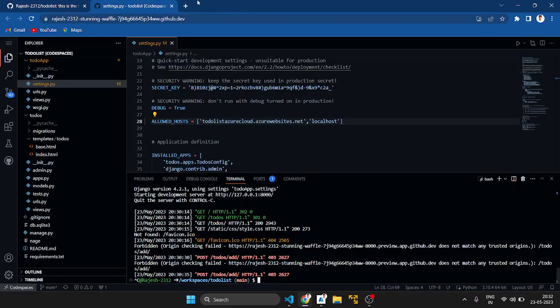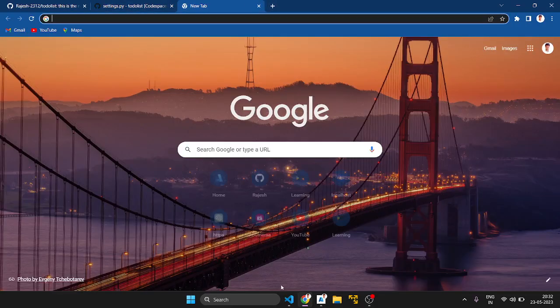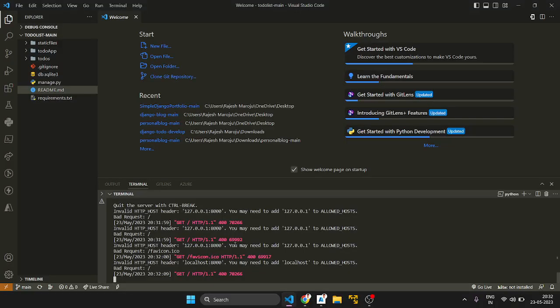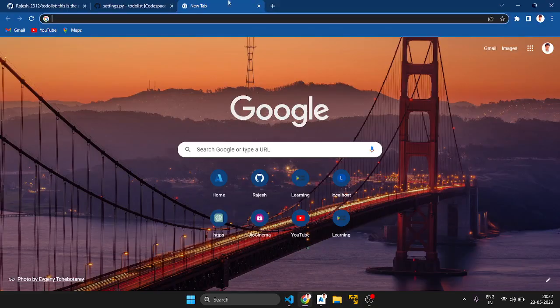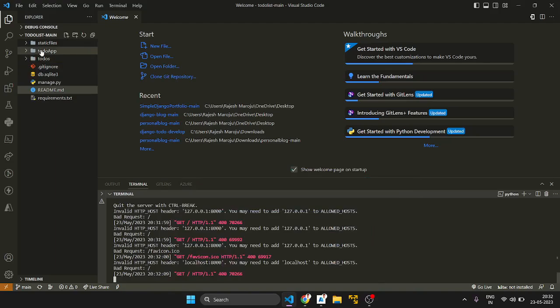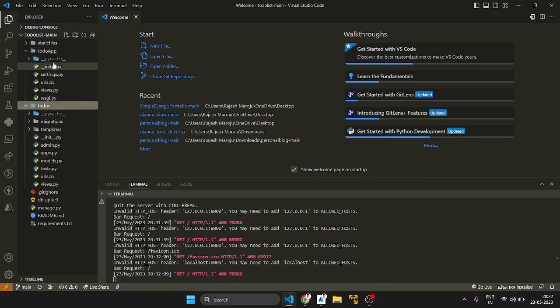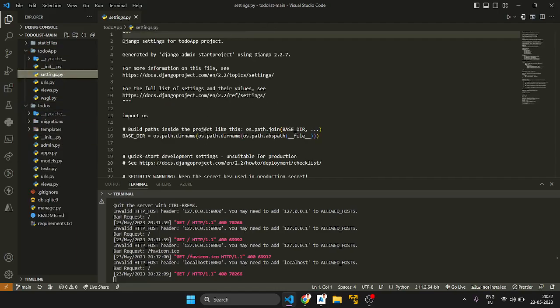Some of the errors are there, but first I want to confirm that my application is running. Then I want to check whether the allowed host is correct or not.